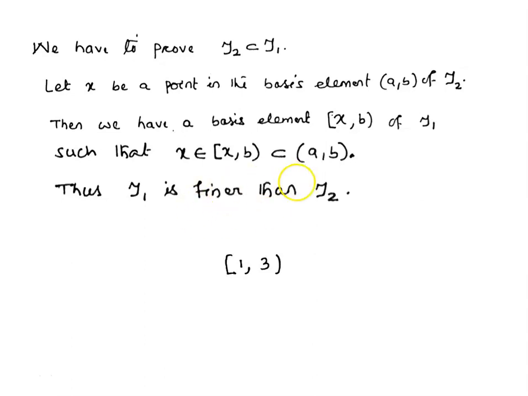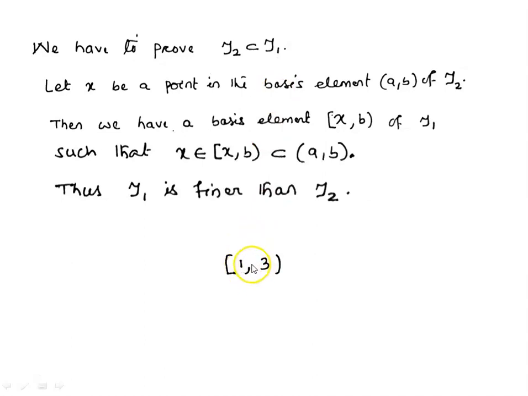That means if we take a basis element of tau 1, the topology generated from a basis consisting of semi-open intervals, suppose [1, 3), which is closed at 1 and open at 3, this is a basis element of tau 1.